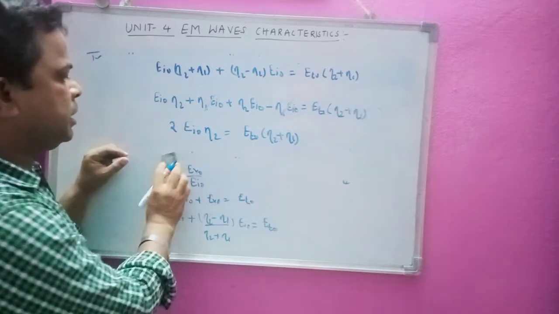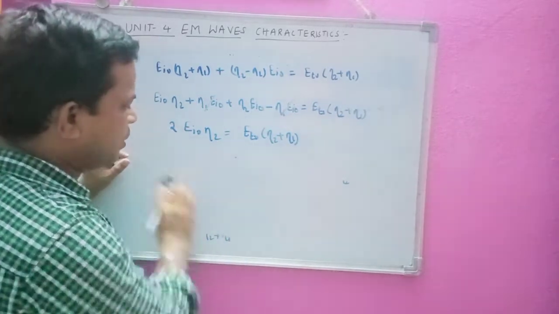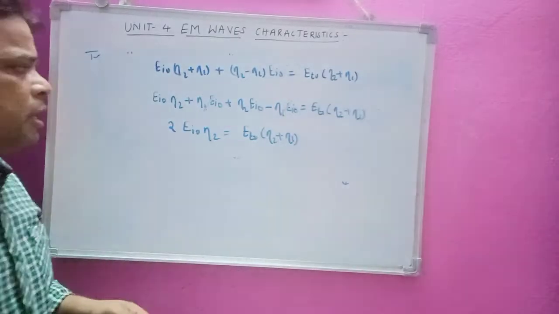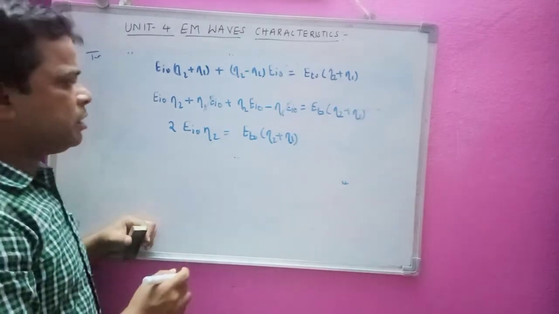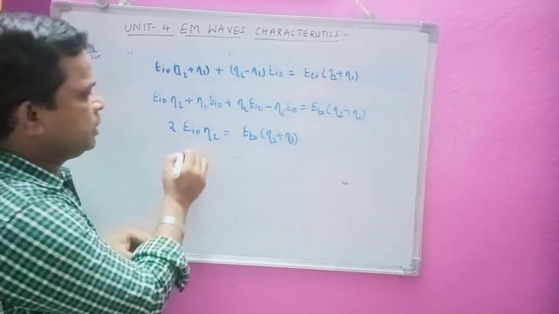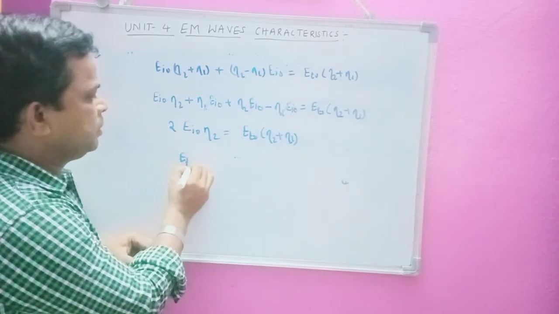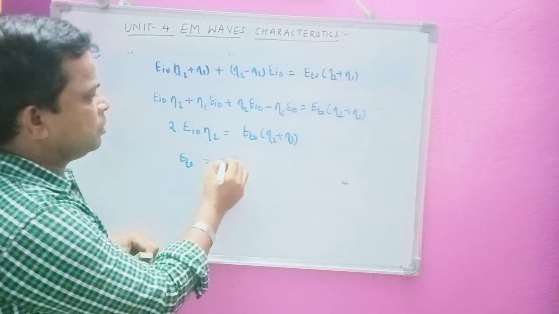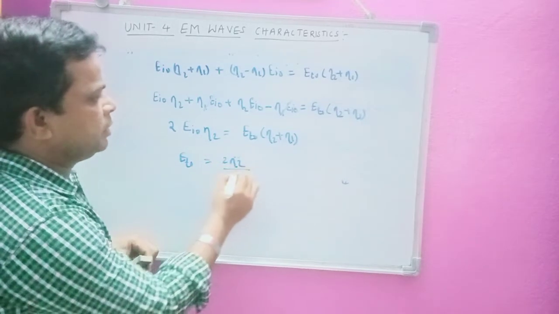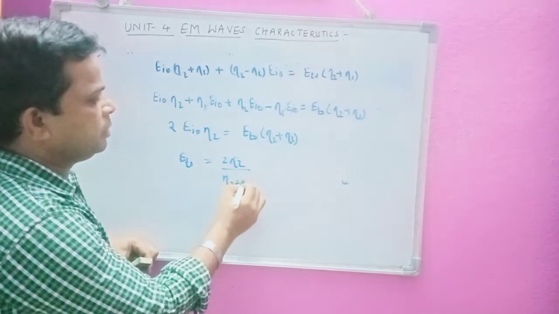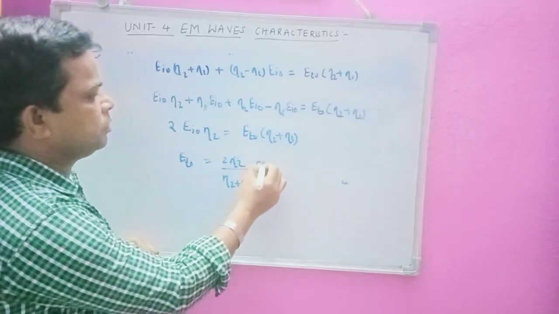Okay, now I will take the ratio here. As we have defined gamma as the reflection coefficient, now we are going to define another concept here, that is the transmission coefficient. ET of 0 will become 2 into eta 2 by eta 2 plus eta 1 into EI of 0.